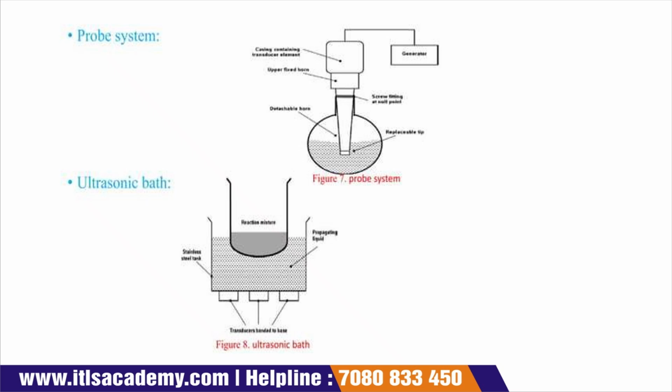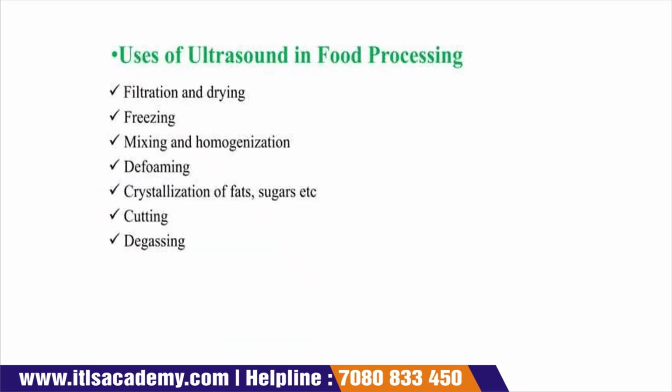Next, this is your probe system. The first diagram shows the probe system, and the second diagram shows the ultrasonic bath system. Use of ultrasound in food processing. We can use ultrasound in food production, which means that we use it for the conversion of raw material into the product, like filtration and drying.